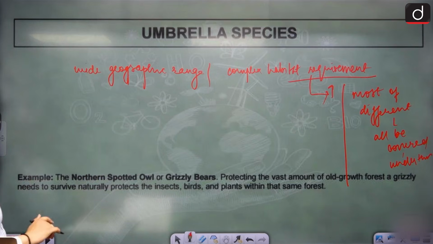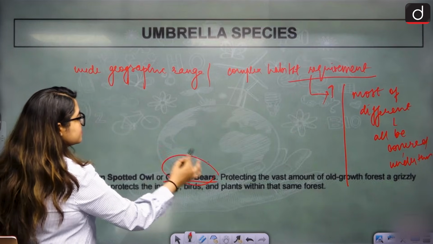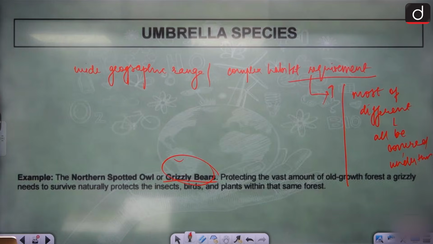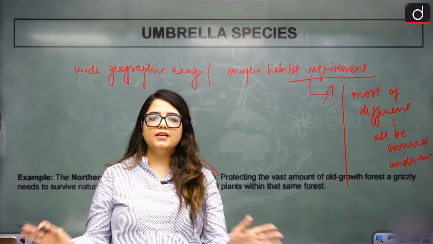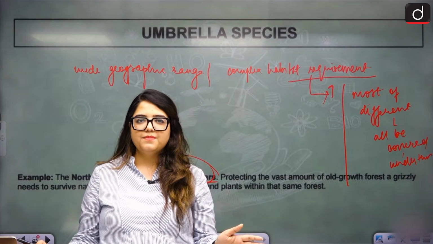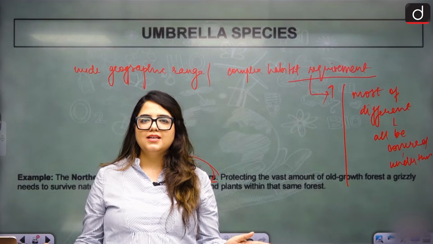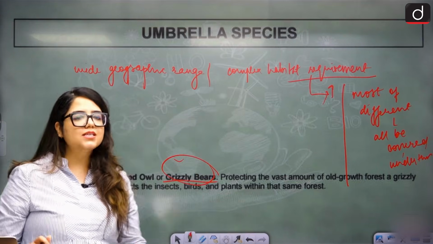For example, the northern spotted owl or grizzly bears. A vast amount of old growth forest is protected because of them, because naturally it also protects insects, birds, plants. Everybody is protected in that same forest. Clear? Yeah. These are umbrella species. These are the three kinds of species we needed to know. Is that clear? Do you understand them? Yes? Yeah? There is another species